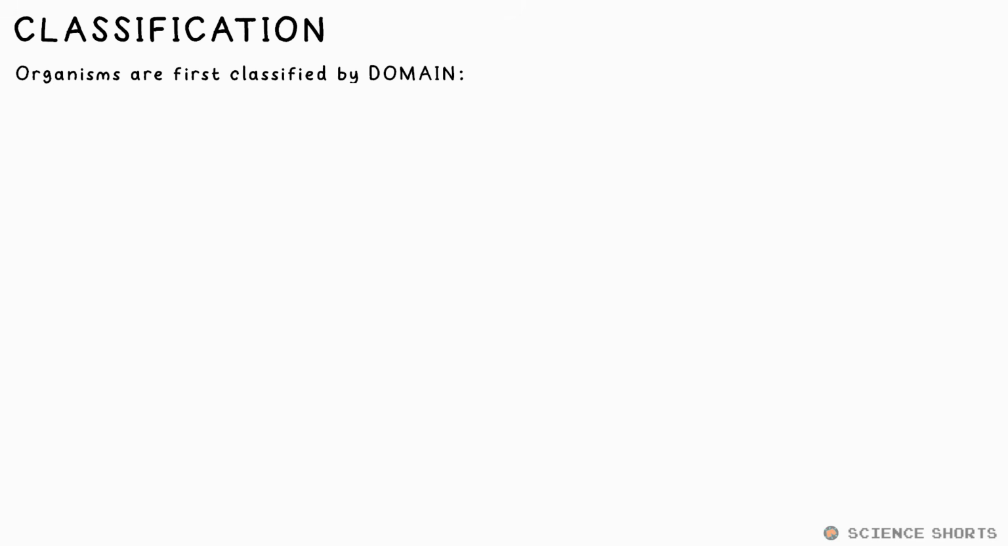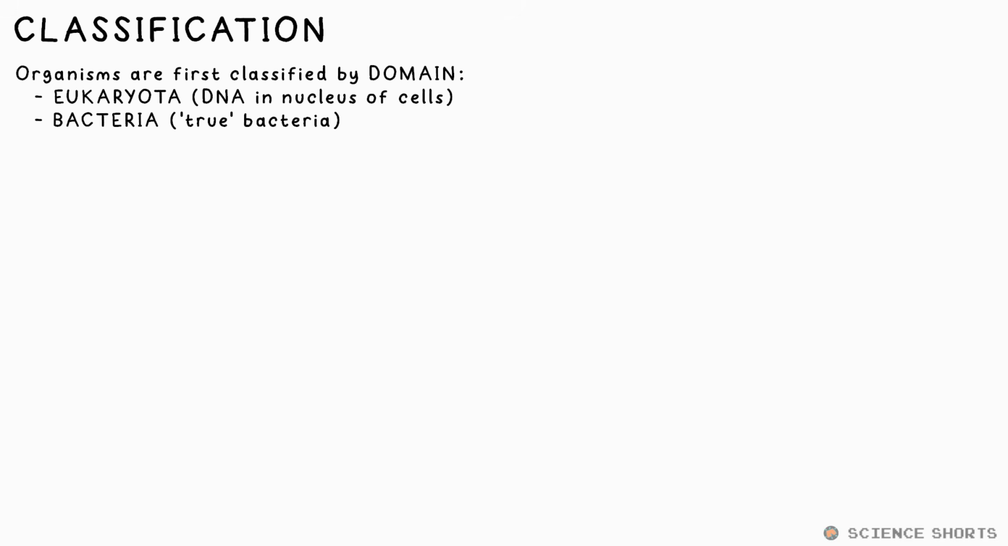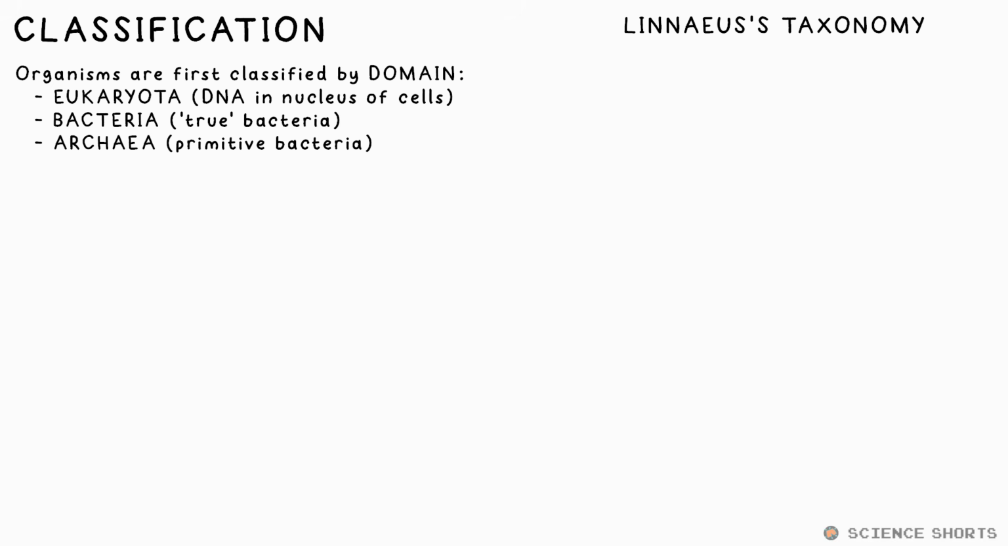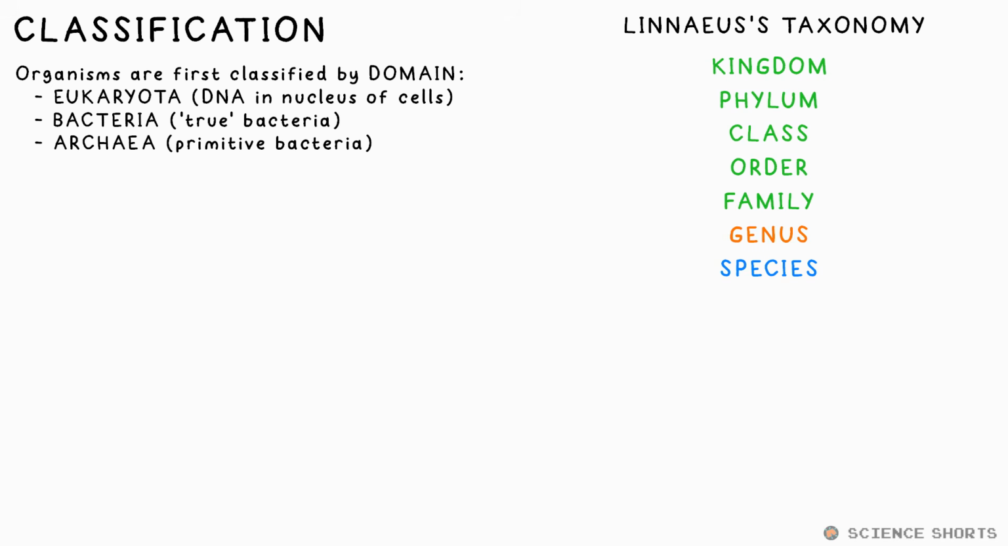All organisms are split first into domains: Eukaryota, organisms that have cell nuclei, Bacteria, normal bacteria, and Archaea, primitive bacteria. We then split Eukaryota into the following taxonomy levels: kingdom, phylum, class, order, family, genus, and species. "King Philip came over for good soup" is a good mnemonic to remember this by.